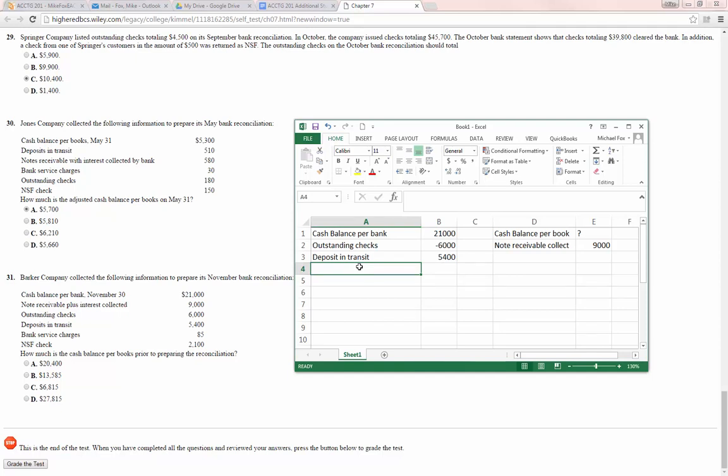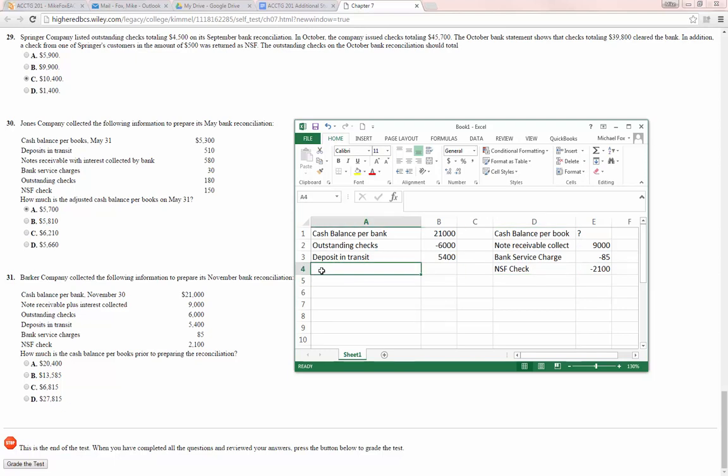Bank service charge of $85. This would be a negative. Found out the bank charged us. And then an NSF check, and again, the assumption is that they mean a customer's check. Someone paid us a check and that check bounced. So that will be an adjustment to our book.